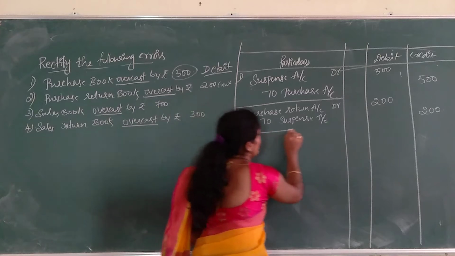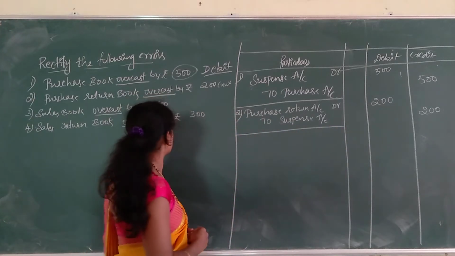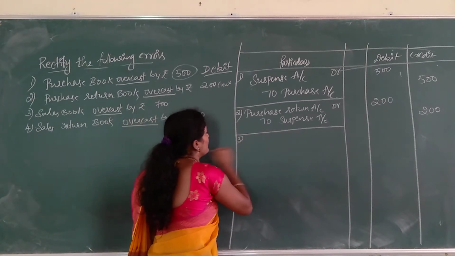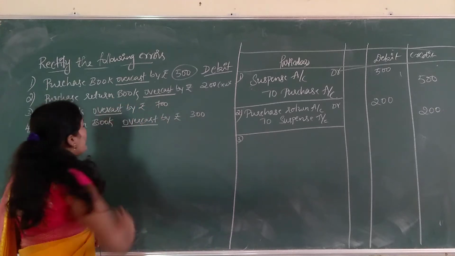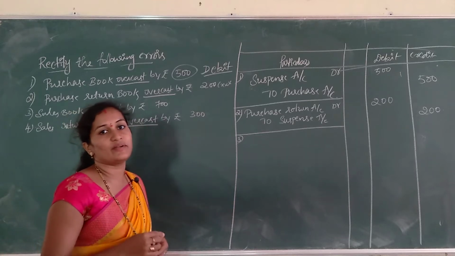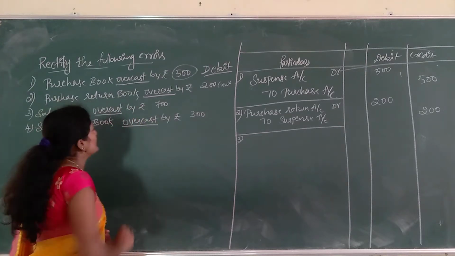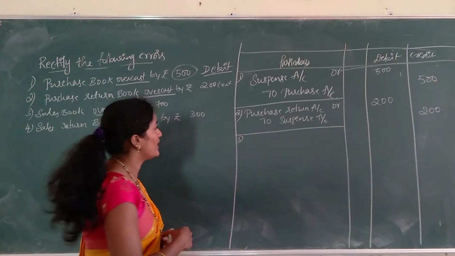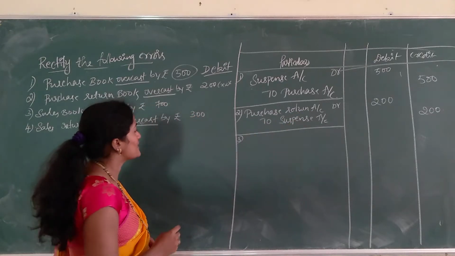And write the narration, that is purchase return book shows overcast amount rupees 200, now rectified. So that is the narration for this entry. Hope you are cleared with the purchase book and purchase return book. Purchase book always shows debit balance. For that excess debit, we have to give credit in order to rectify that entry. And purchase return shows credit balance. In order to rectify that we have to give a debit entry, that is purchase return account debtor to suspense account.